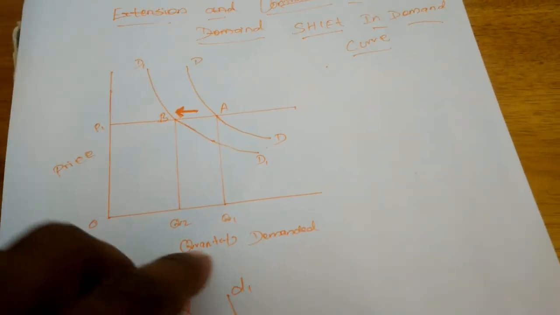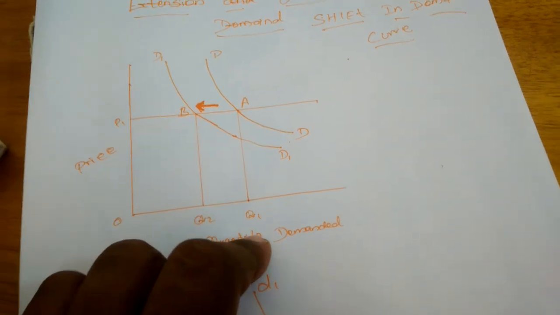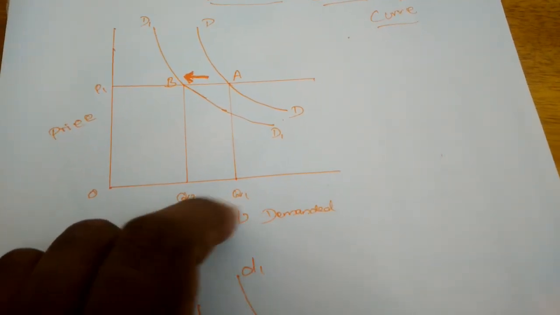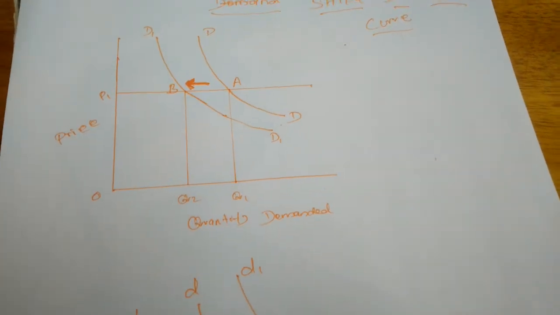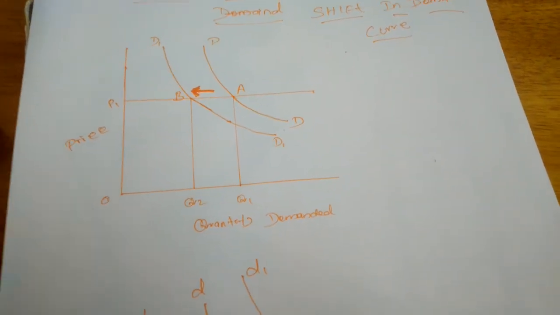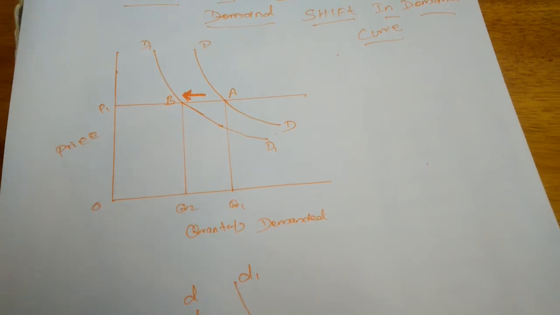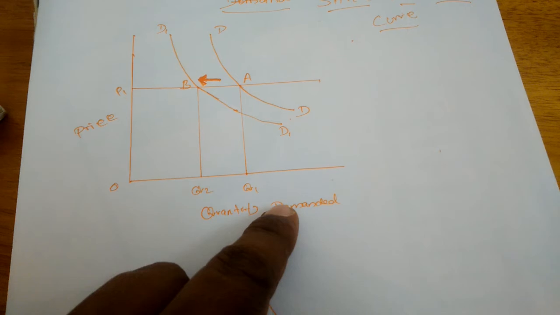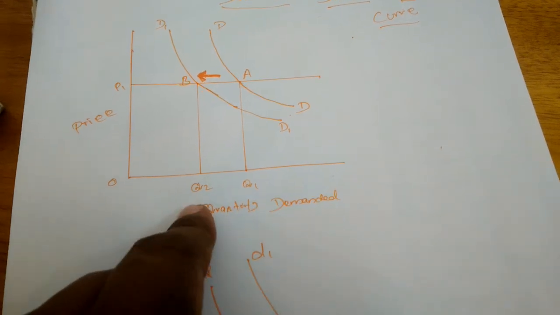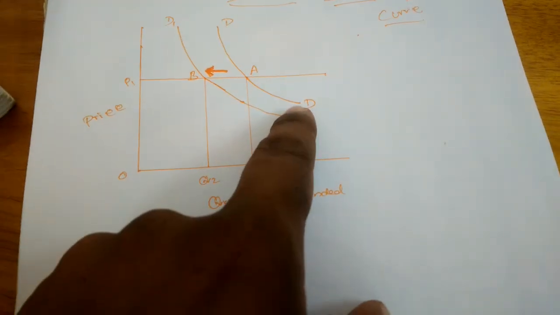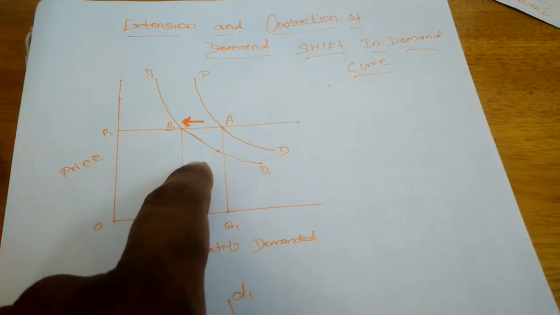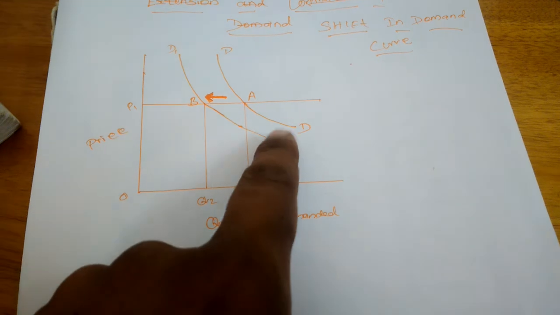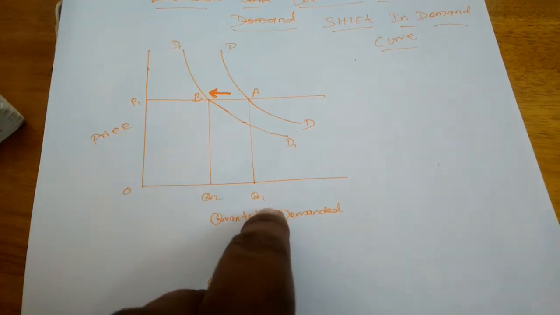Okay, so if the taste and preference of the consumer is reduced or the income is reduced, and we have already studied the determinants, if any of them is reduced, then the demand will be reduced from Q1 to Q2. The demand curve will shift from A to B.